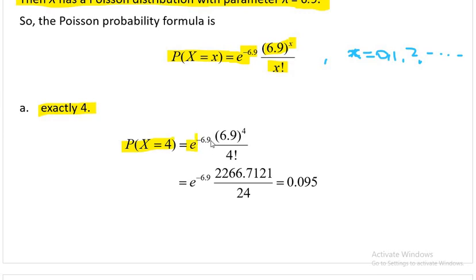So e to the power minus lambda, lambda to the power x over x factorial, but now my x is 4, small x is 4. Okay, so if I put 4, you can use a calculator. There is a button for exponential in the calculator and there is a button for factorial as well. So if you simplify, your answer is 0.095.